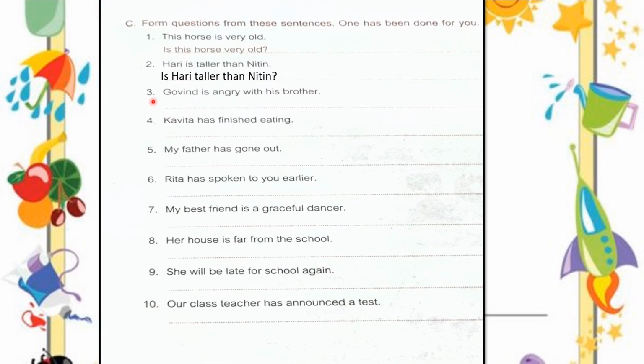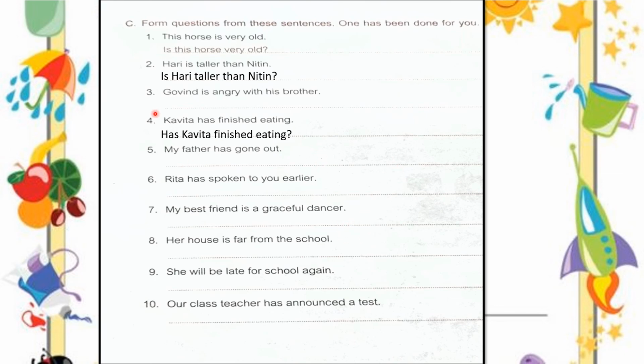Yes. Now third one, you need to solve on your own, children. Now we know how to frame the questions. Fourth one, Kavita has finished eating. So how will we frame this type of question? Yes. Has Kavita finished eating? H should be capital because it's the starting of the sentence. Okay, so H, has Kavita finished eating? K is also in capital letter because it's the name of some person, and at the end there should be a question mark. Okay children, I hope you have understood this exercise and this lesson.